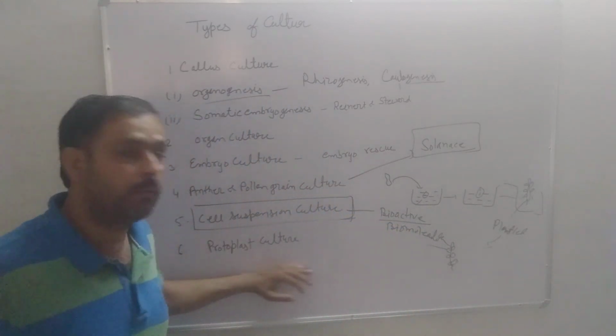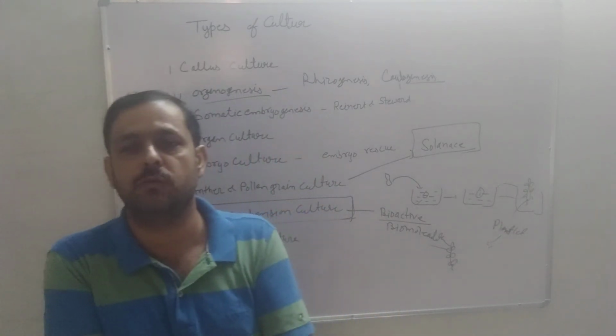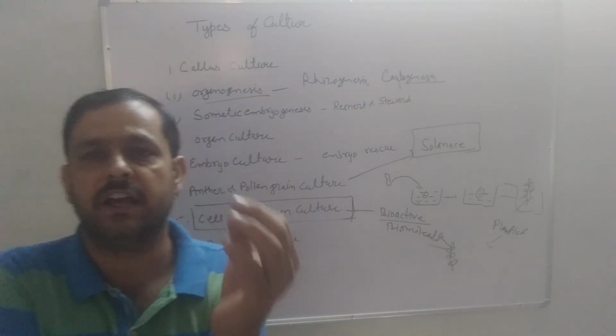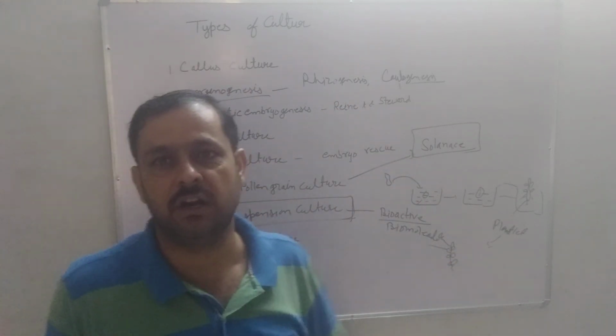And last, protoplast culture. In the process of protoplast culture, first of all, sterilize the selected explant.